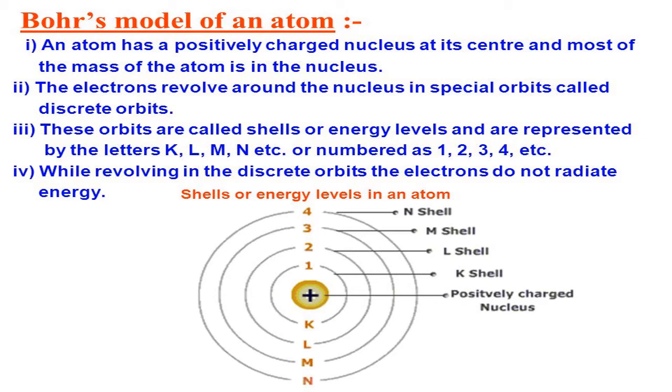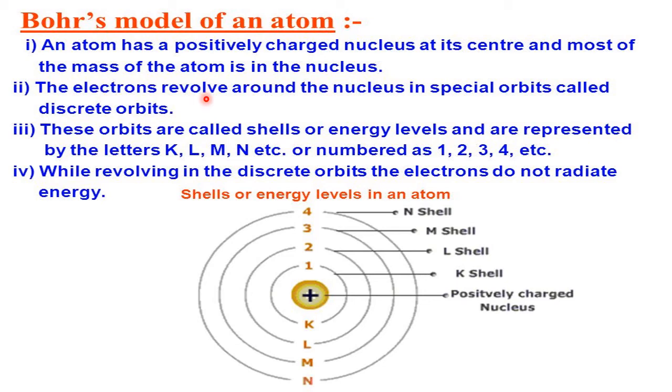Now Bohr's model. An atom has a positively charged nucleus at its center, and most of the mass of the atom is in the nucleus. He agreed with whatever Rutherford said, because Rutherford said that at the center the nucleus is there, and that is not a problem here. Bohr supports Rutherford in this issue. At the center, the nucleus is there.